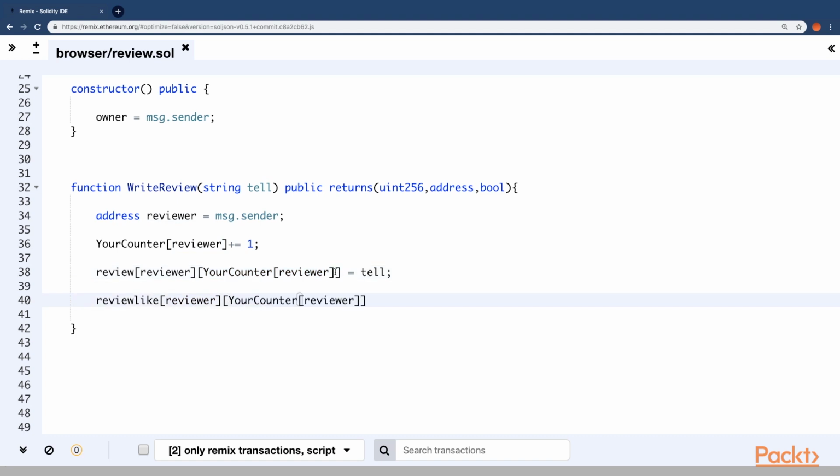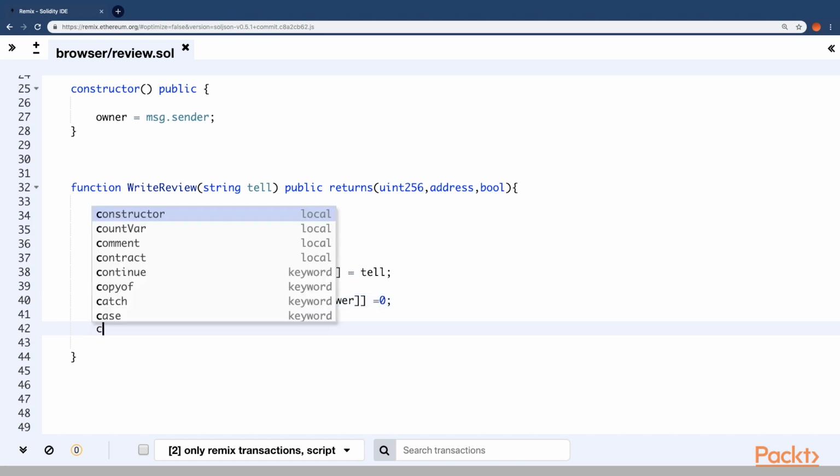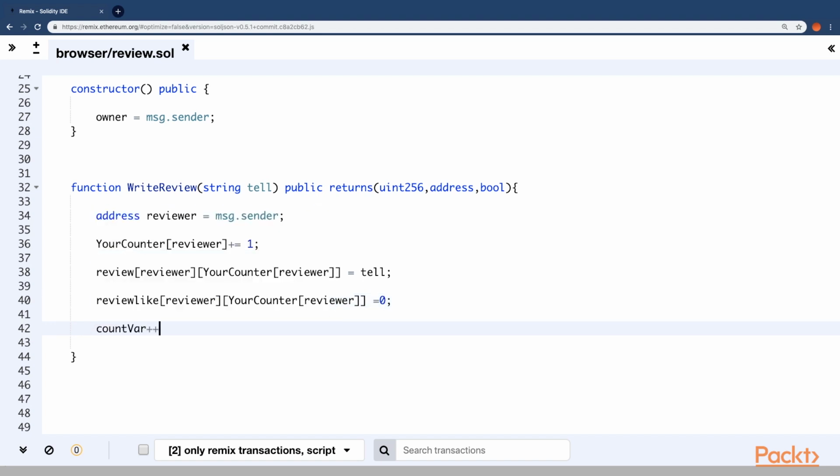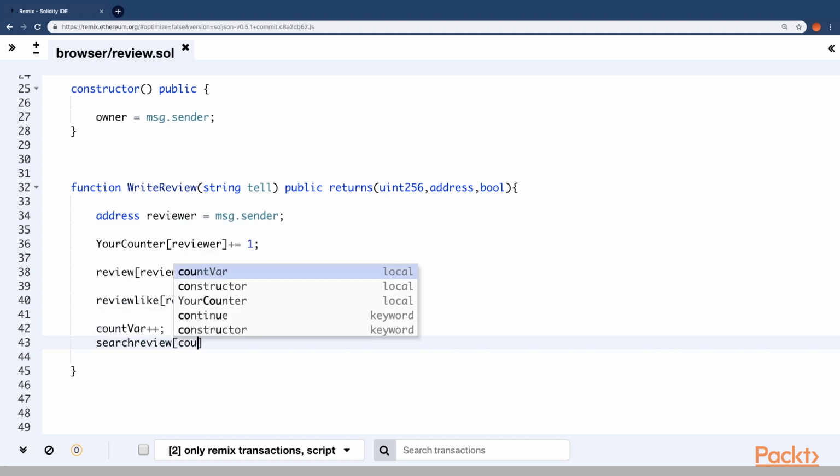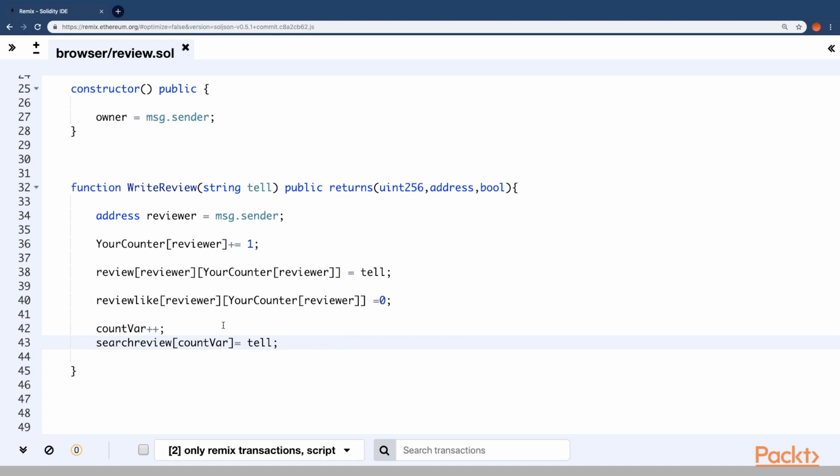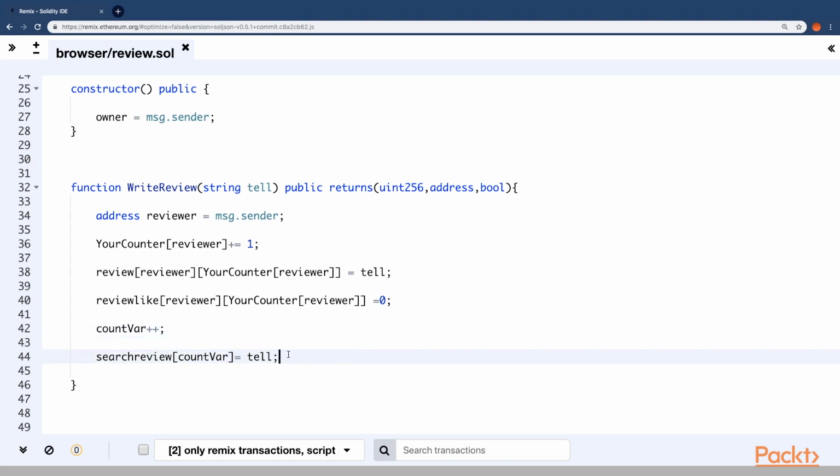Remember that this is the unique ID for all the reviews. It auto increments by 1 every time. So every time you write a review, you need to make sure that you're auto incrementing your counter at the top so that a unique ID is given to the review. We got it initiated with 0, and then count var plus plus. For search review, you need to put the count var. This is for actually searching a review function.